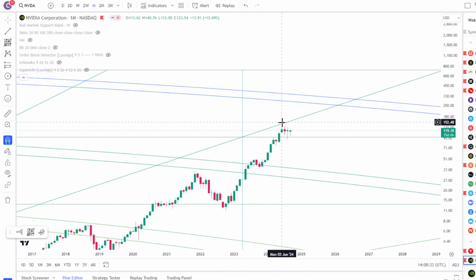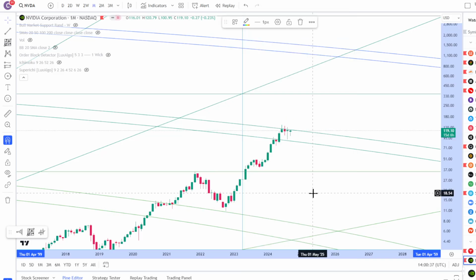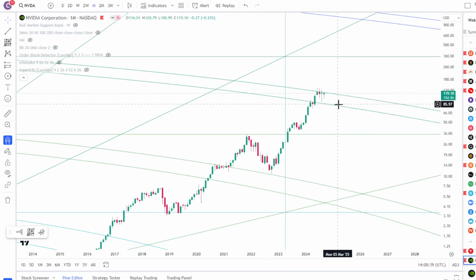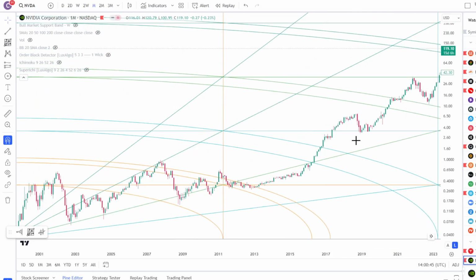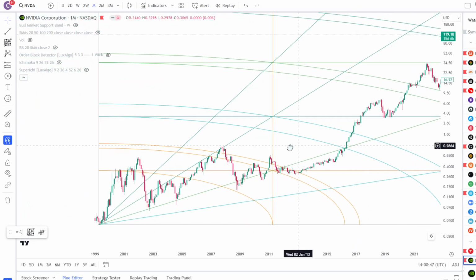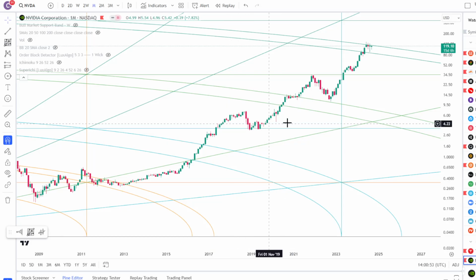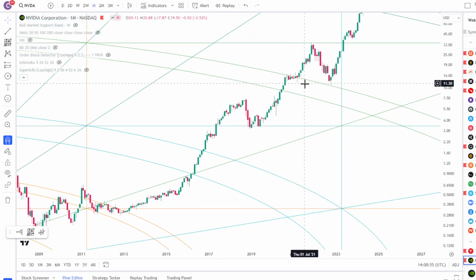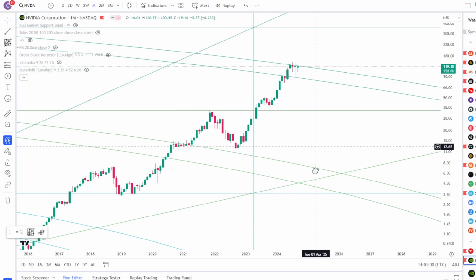And what if I change the factor? Does it give me a little bit of a different picture here? The answer is yes. If you change the factor a little bit, this looks like the TQQQ, where look at how nice the market symmetry is. If you change from 1 to 5, right? You can see the horizontals here are very, very well respected. The arc here is very well respected. Horizontal here is very well respected. The arc up here is very well respected, right? Horizontal here is very well respected. The arc over here is relatively well respected.